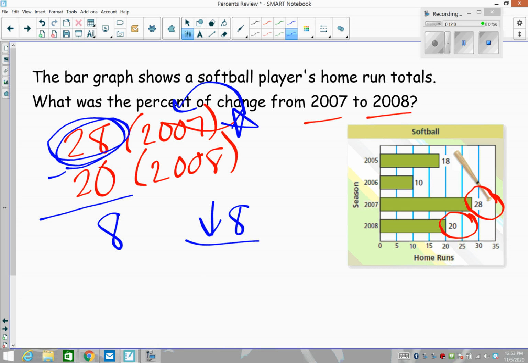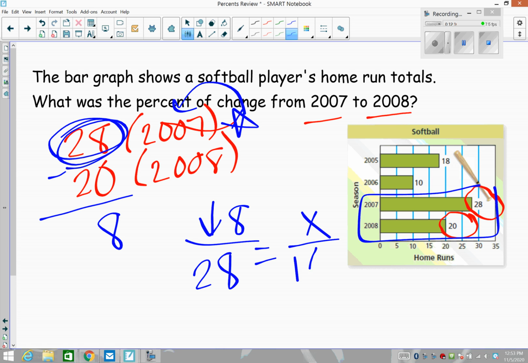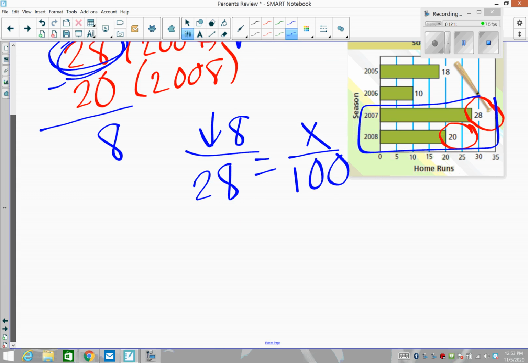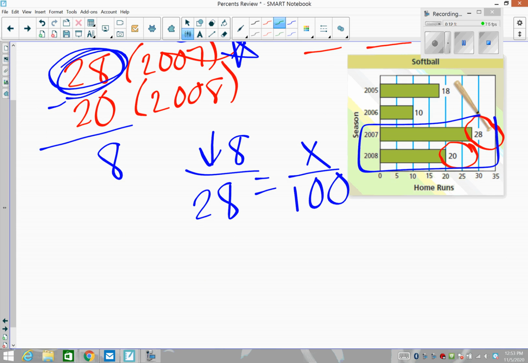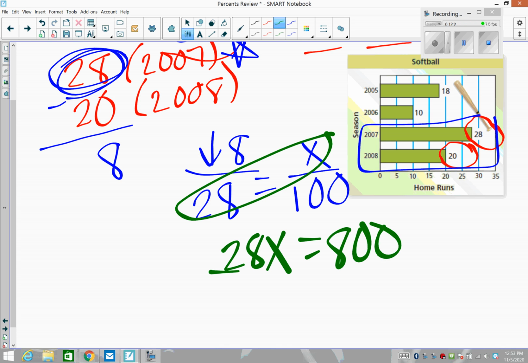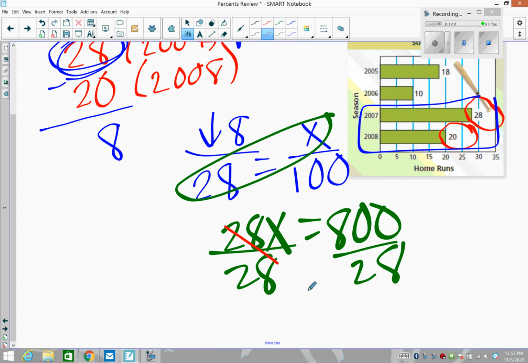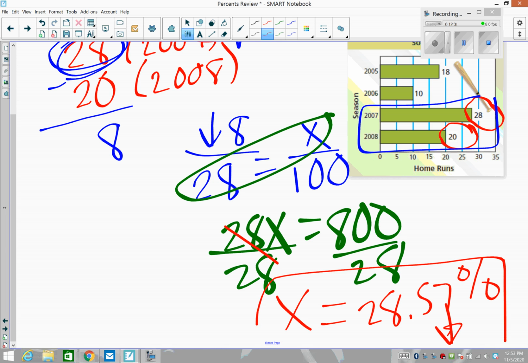Which happened first in time? 2007 happened first. So that was the original number that we're looking at when we compare these two seasons. What is the percent that it changed? So we take cross products and solve. When we do that, we've been doing that over and over, we get 28x is equal to 800. Divide both sides by 28, copy, paste, copy, paste. And we end up getting that x is equal to 800 divided by 28, which is 28.5% change in home runs, a decrease. So that would be a super big bummer for that player that there's such a big change.